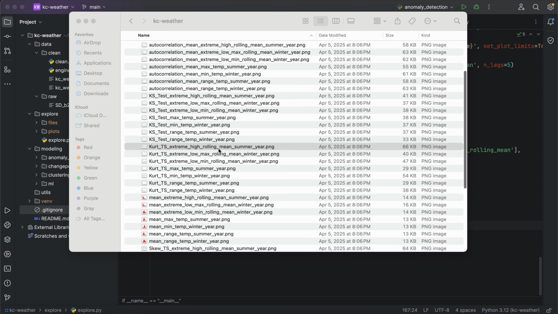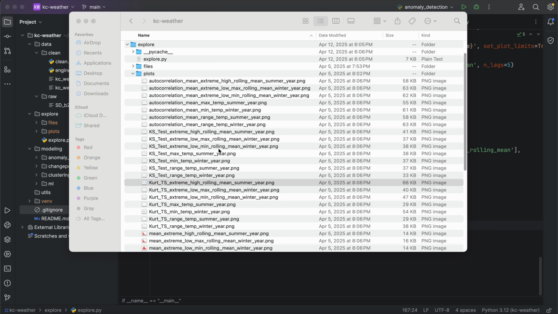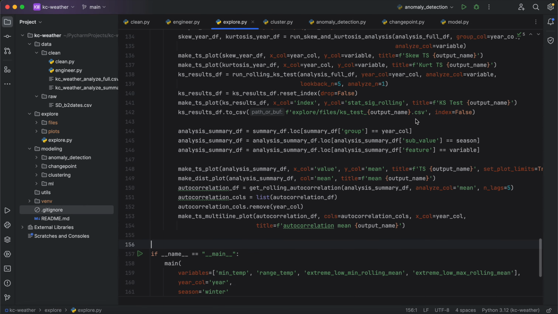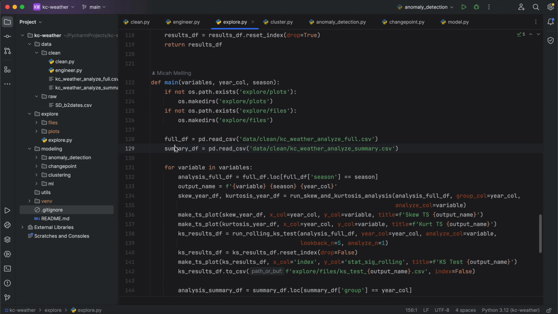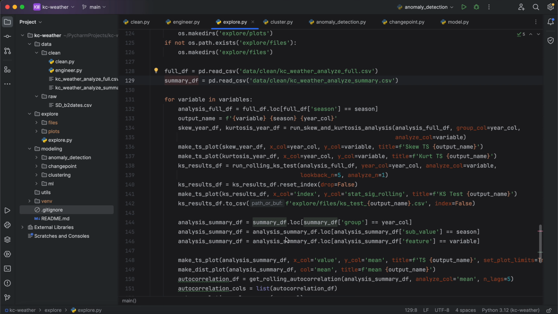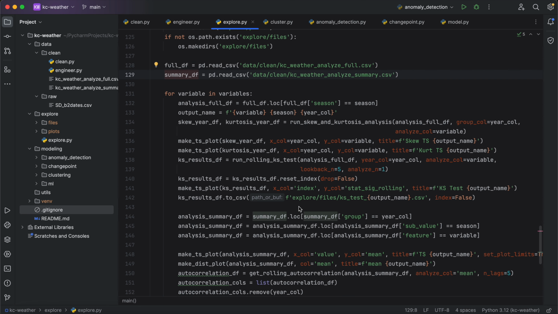So that was, I guess, one other thing before I go to the KS test. I also looked at autocorrelation over time. So how correlated are yearly temperatures with past years? In other words, this deals with summary statistics. So when I am looking at autocorrelation, I am throwing in the summary data as well.